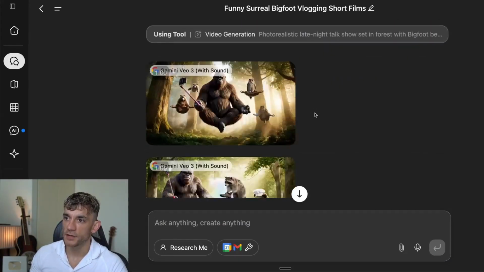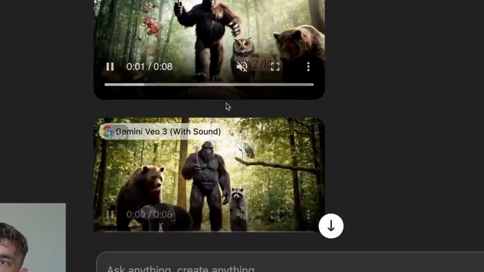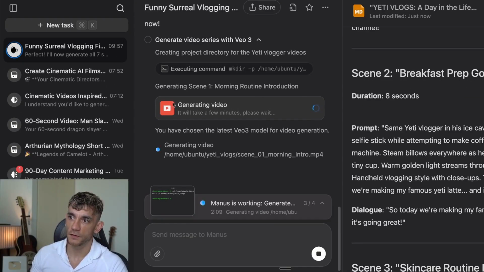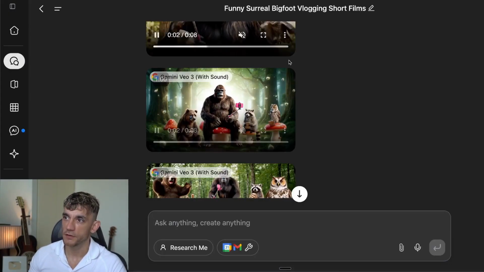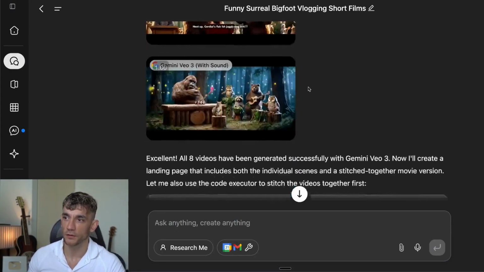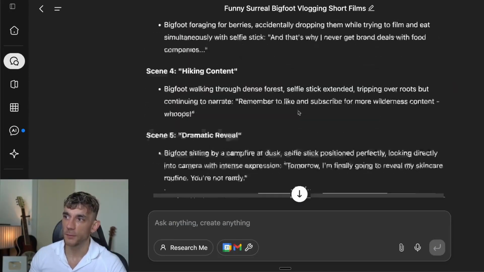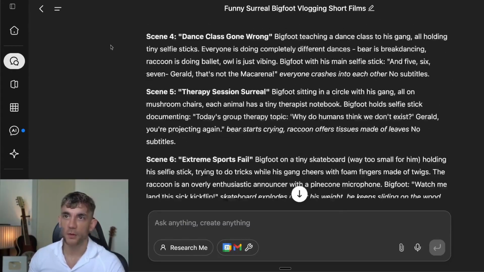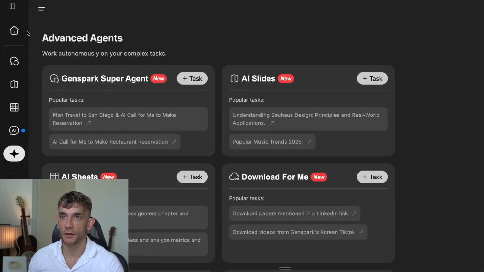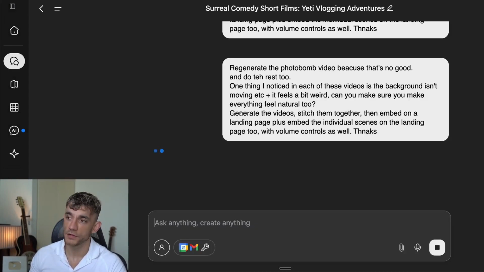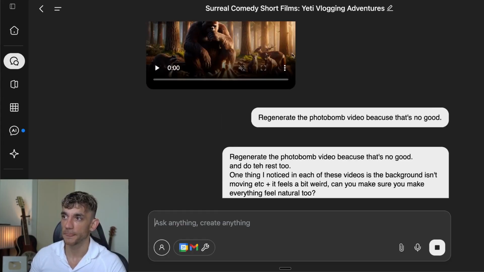What GenSpark actually does is it generates all the videos at once, side by side, and it's a lot faster. Manus is just creating one video at a time, whereas GenSpark is creating all the videos at once. I much prefer that personally, just because I think you get faster and better outputs. And for me, I'm always trying to optimize for time, that's the whole point of doing this. So if I have a choice, I'm still going to go with GenSpark, but Manus is doing okay.